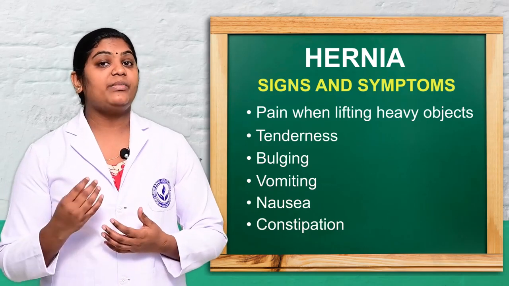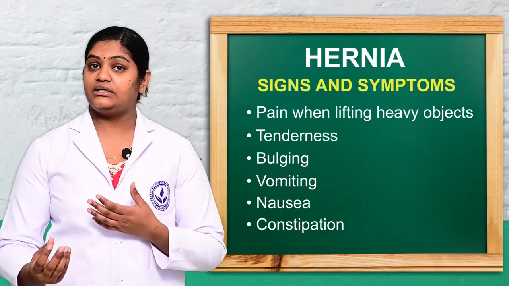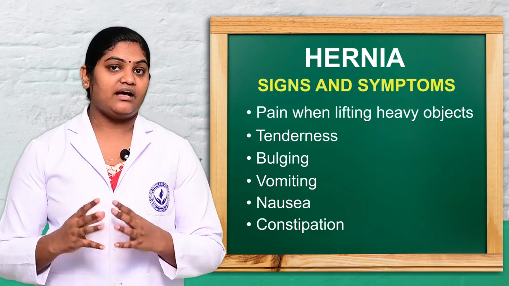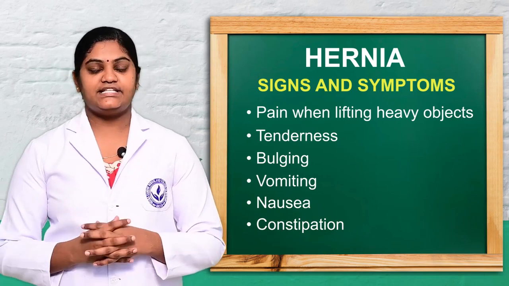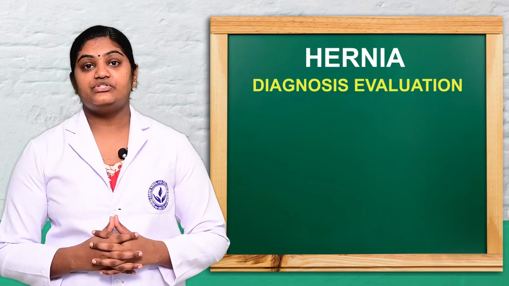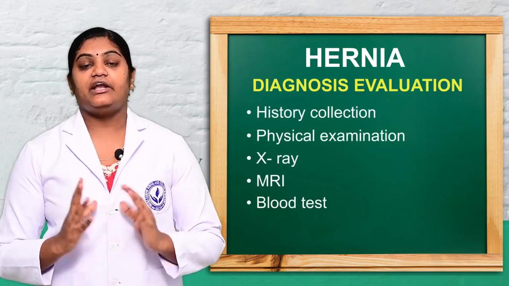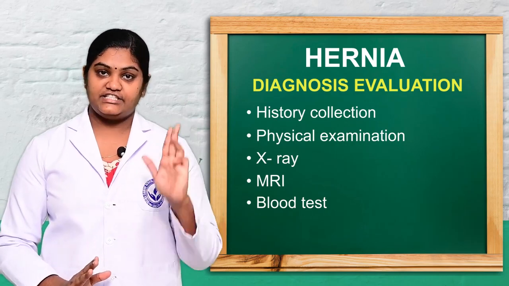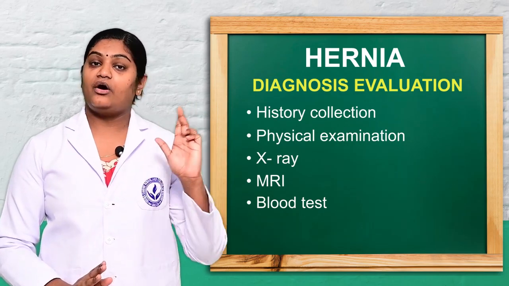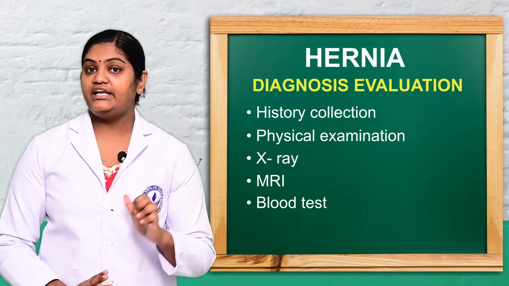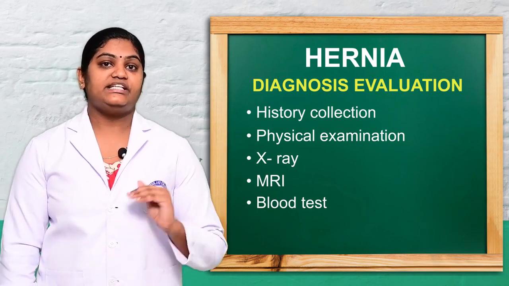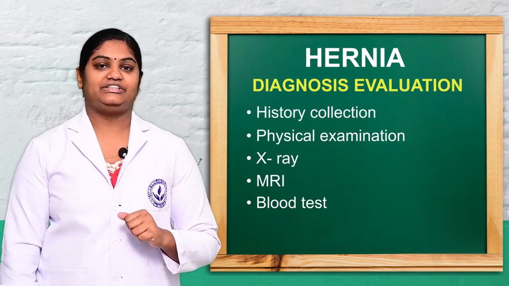These are the common symptoms, or clinical manifestations, when a person has hernia. So let's discuss the diagnostic evaluation. Mostly we do history collection, physical examination, abdominal X-ray, MRI, and CBC, complete blood count. So these are the diagnostic evaluations.